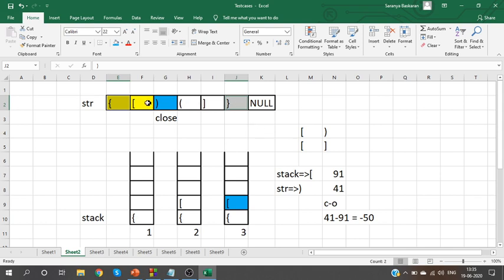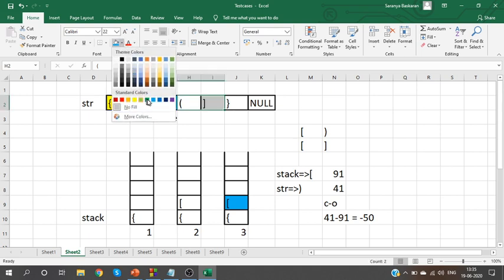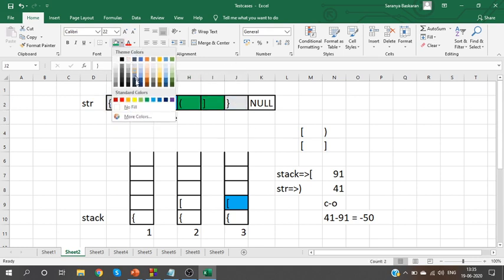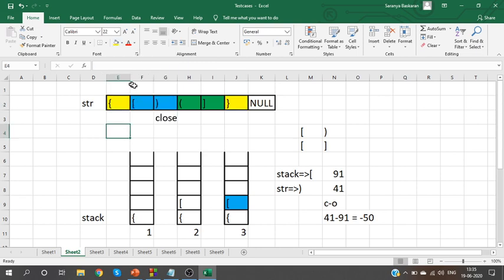All others are not balanced because, see, this is the pair I have. This is the second pair. Can you understand the approach? And this is the third pair. I have three pairs here, and only one of them is balanced. Which one is balanced? Curly brackets is balanced.